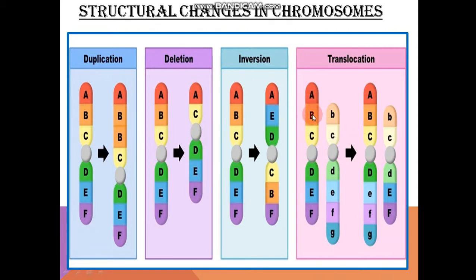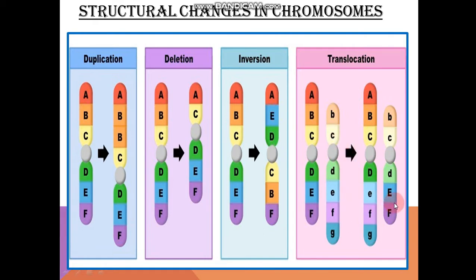The last one is translocation. Translocation means A, B, C, D, E, F. These are the normal chromosomes. Now translocation occurs between homologous pairs, that you need to understand. Here it was occurring in single chromosomes when the new chromosome is formed, but here the homologous chromosomes are exchanging some of their parts and just translocating the genes. Like here you can see small d, E, F is there and BC is here.